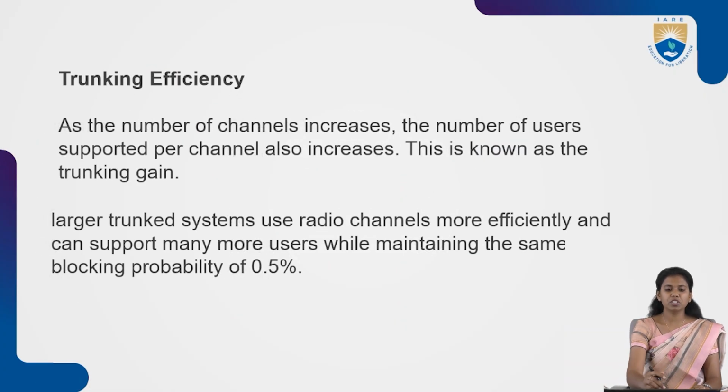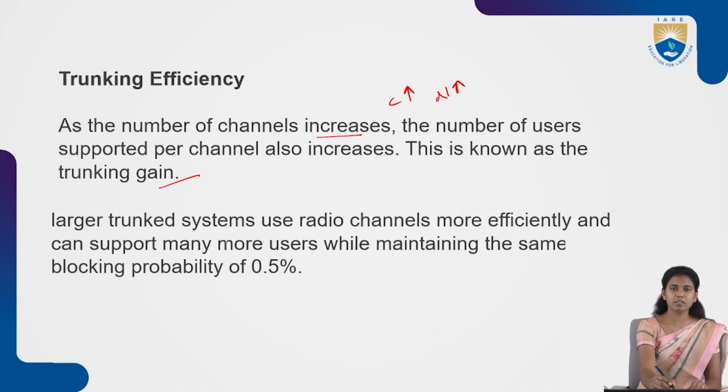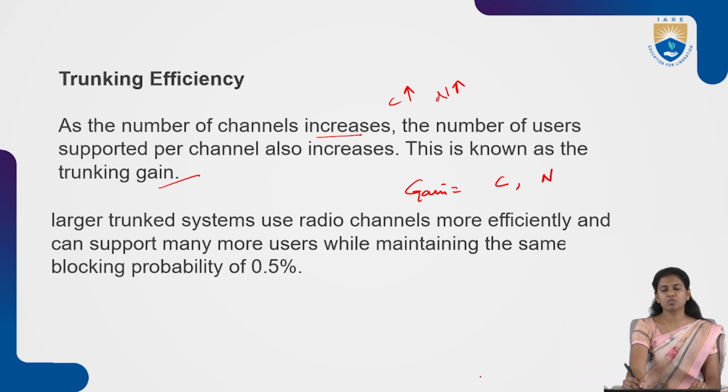Then the trunking efficiency: as the number of channels C increases, the number of users supported also increases. So as C increases, N also increases. This is known as the trunking gain. The number of users and the channels are proportional to each other.